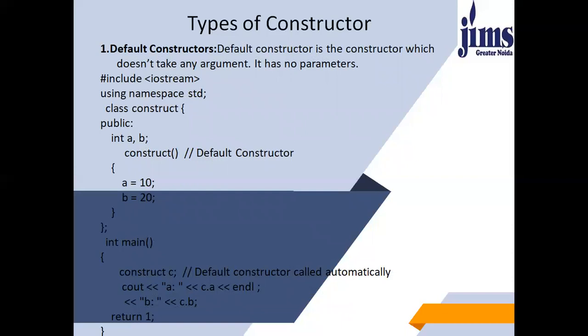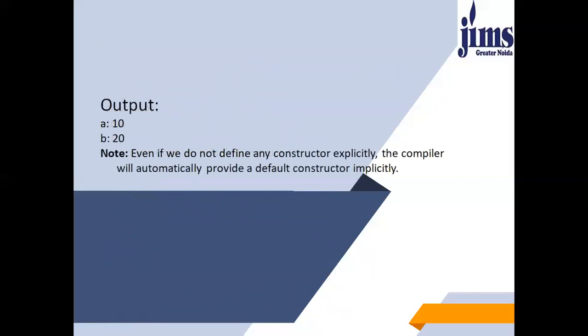If it was declared under the private section, then this statement cout c dot a would have given you an error. But in this case, you will not get any error because it is declared under the public access specifier. So cout c dot a and cout c dot b will give you 10 and 20 as output. You can see the output as well.